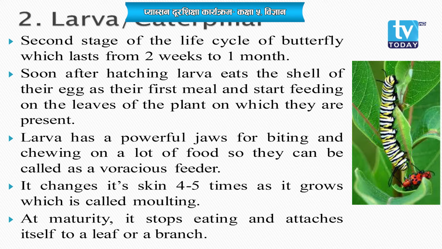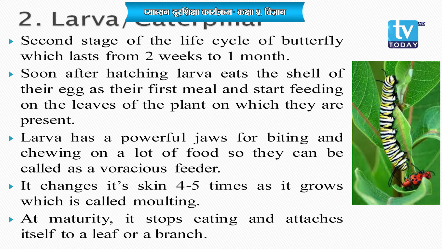Shell means the outer covering of the egg, as its first meal. Like our first meal was the milk that we fed from our mother, right? In a similar way, the larva eats the shell, that is the outer covering of the egg, as its first meal and starts feeding on the leaves of plants.